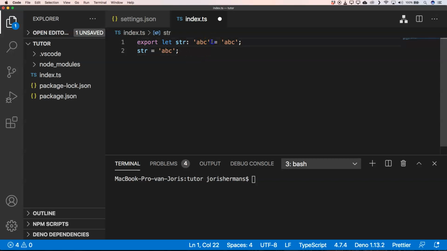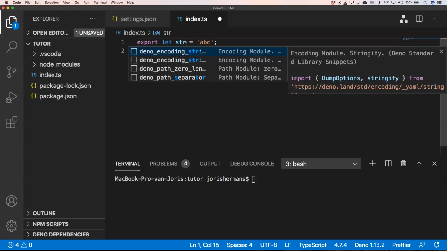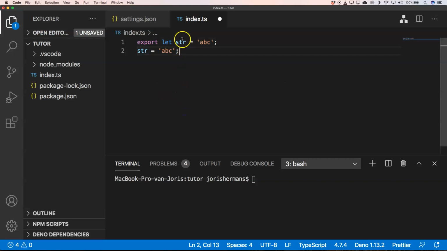Right, so we can also say that we want to have certain types of strings there. So again, if I hover over it, you see that it's a string and it is happy with that. Of course, what I could do is say, okay, I want to have ABC, or I want to have df, and then you can have that, right?